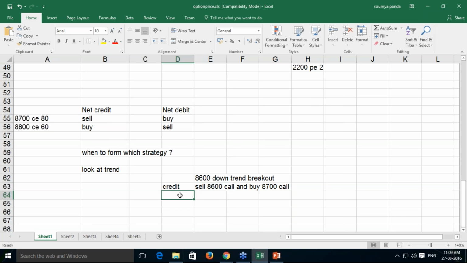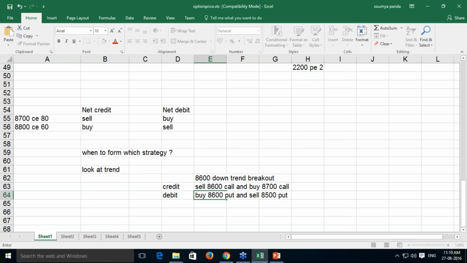Or if you think, no, I cannot form a net credit strategy and I will just form a net debit strategy, then you can also form in this order: buy 8,600 put and sell 8,500 put. So this is also a net debit strategy. So you need to decide whether I want a credit strategy or a debit strategy.